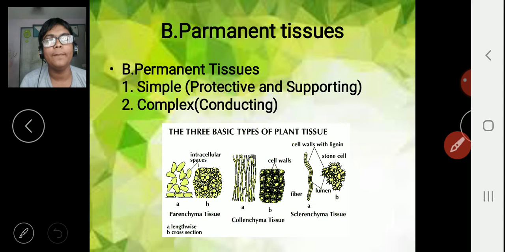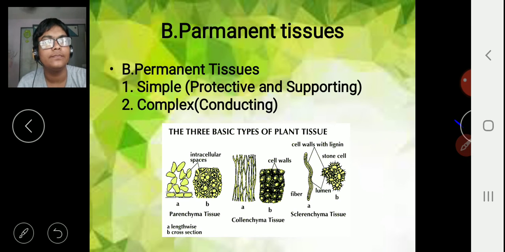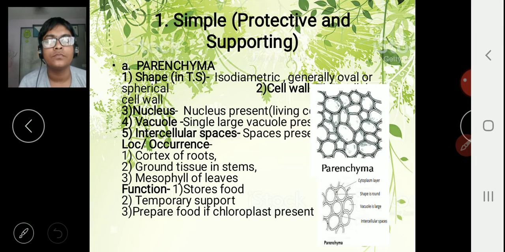Now permanent tissues, we saw that there are two types: simple, which is protective and supportive, and complex, which is conducting. So simple, the first type in simple is parenchyma. There are 5 bases on which you just remember these: the shape, the cell wall, the nucleus, the vacuole, the intercellular spaces. Structure is divided into 5 things. You just remember these things, your structure is done.